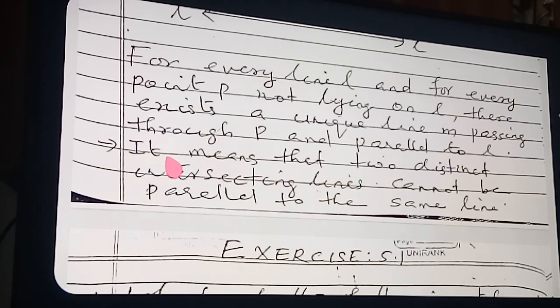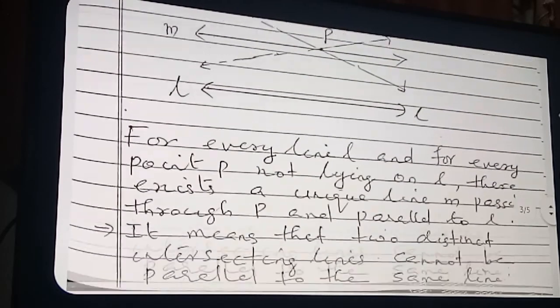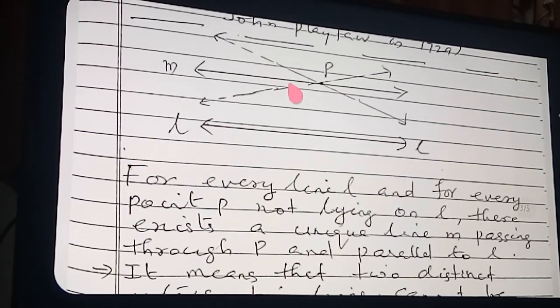Can you say the lines are parallel? No. So two intersecting lines cannot be parallel to the same line. That is the meaning of it. Okay, clear?